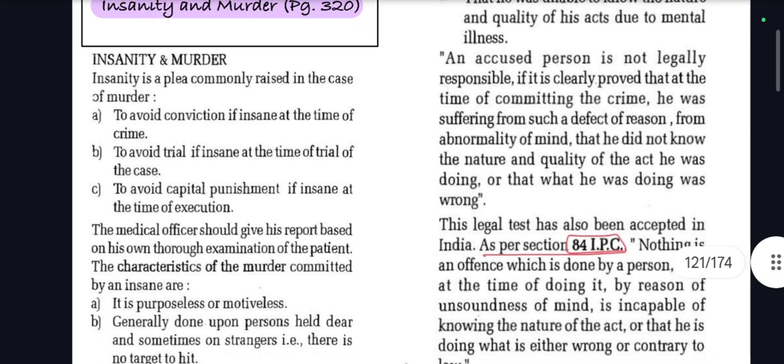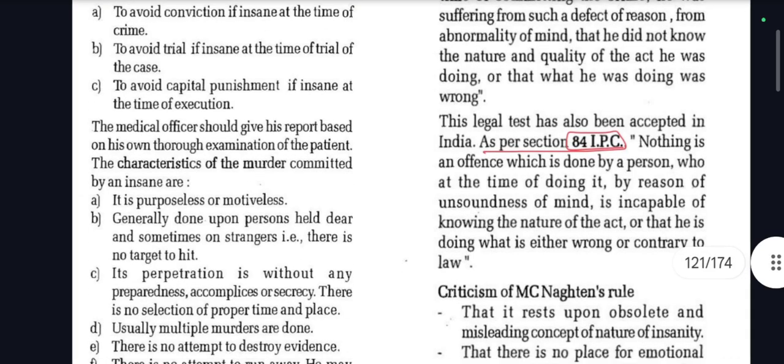Insanity and murder. Insanity is a plea commonly raised in the case of murder: to avoid conviction if insane at the time of crime, to avoid trial if insane at the time of trial of the case, to avoid capital punishment if insane at the time of execution. So basically, insanity is a plea which is commonly raised in the case of murder. It may act as a tool for defense.